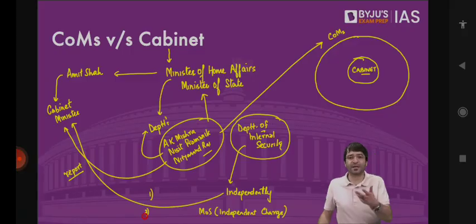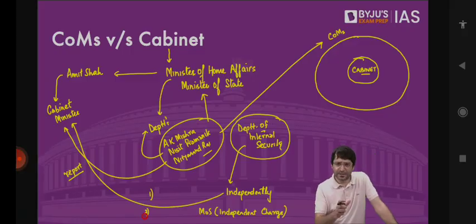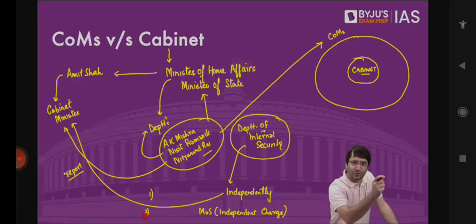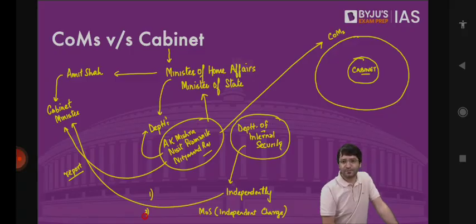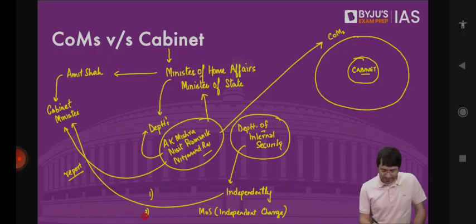For example, in the Dr. Manmohan Singh government, we had Jyotiraditya Scindia. Prior to that, we had Sachin Pilot. Young promising leaders, they were given an entire ministry, but they were told that you are not a Cabinet Minister. You are a Minister of State with independent charge. Basically, you will directly report to the Prime Minister. The Prime Minister will handhold you, teach you all the nuances of this ministry, and once you are ready, we will make you a Cabinet Minister. That's scenario number two.